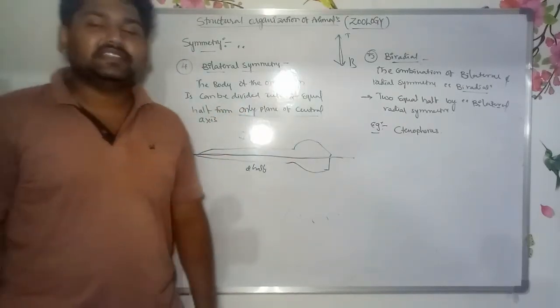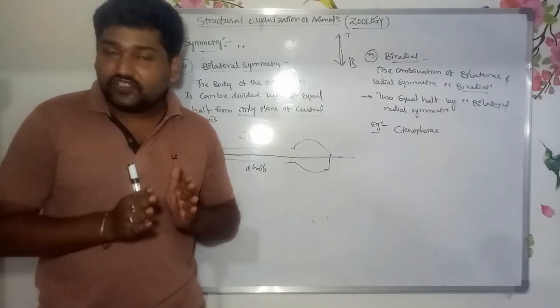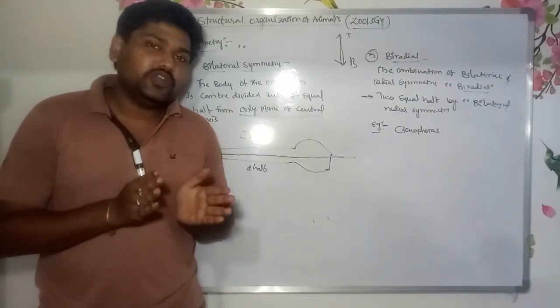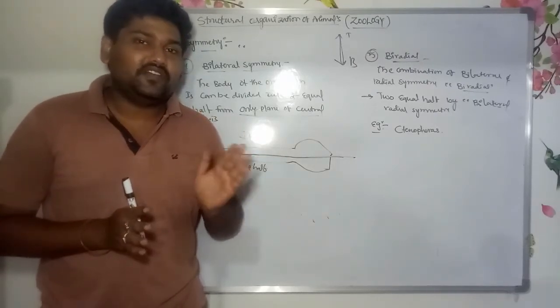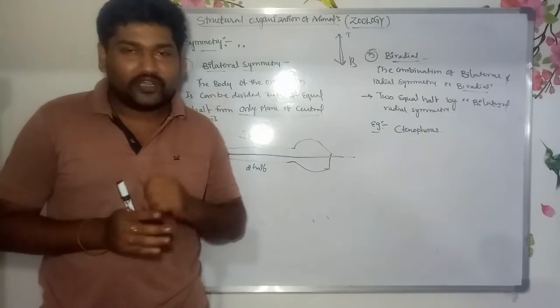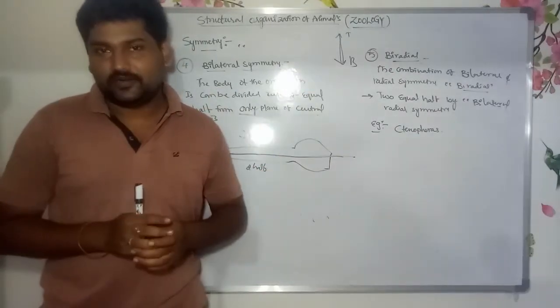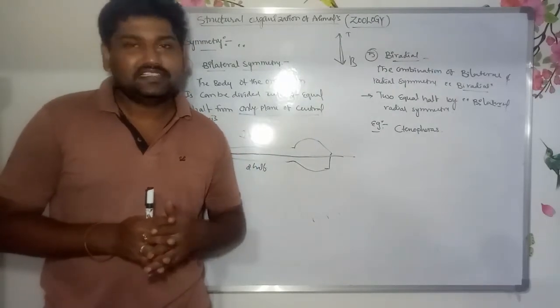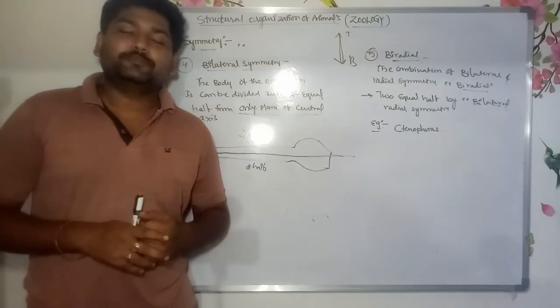First one, asymmetry: A means absent, symmetry means structure. In this type, individuals have an irregular arrangement of body parts around the central axis, so these organisms cannot be divided into two equal halves. These show asymmetry. Example, amoeba.